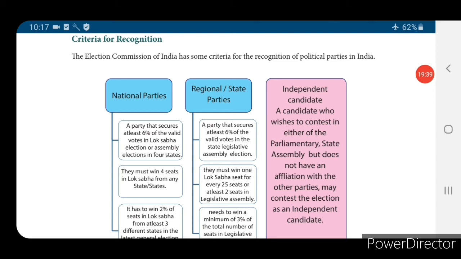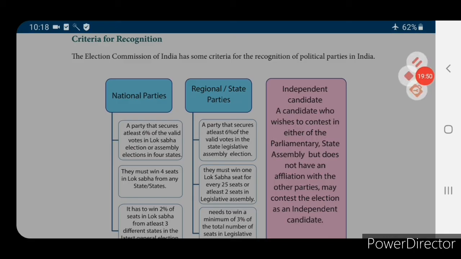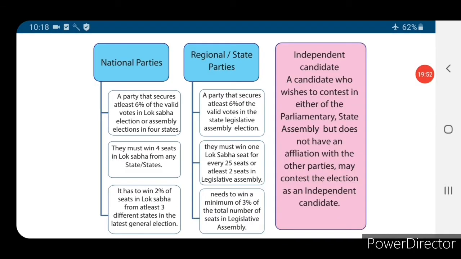Next one, criteria for recognition. Criteria means all the things that are a must for recognition. The Election Commission of India has some criteria for the recognition of political parties as national parties. National party.